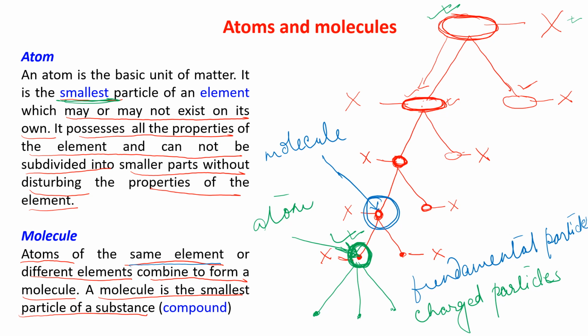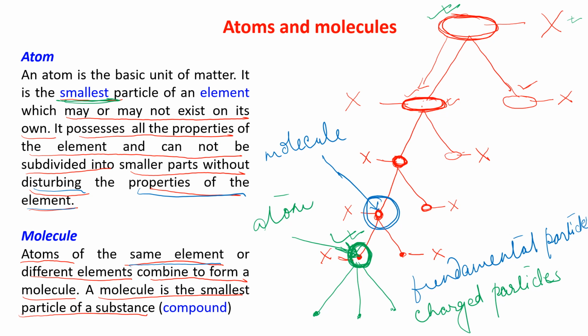Atom is the smallest particle of an element which possesses all the properties of the element, which cannot be divided without disturbing the properties of the element. That means if you divide it, then the properties of the element will no more remain. It will give you three charged particles. What are these charged particles?